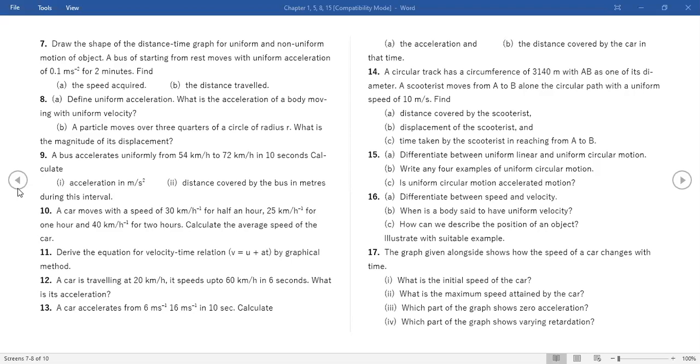Ma'am, in the 14th one, along the circular path, does it mean that it goes as a semicircle? In the 14th one, along the circular path with the speed of 10 meters per second, it means it's going around a semicircle, from A to B. Ma'am, it's a diameter, right? With A to B as one of its diameters. Yes, semicircle. So you have to take the circumference as 3140 by 2.